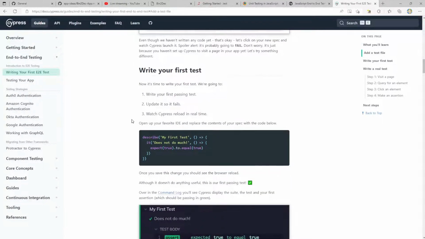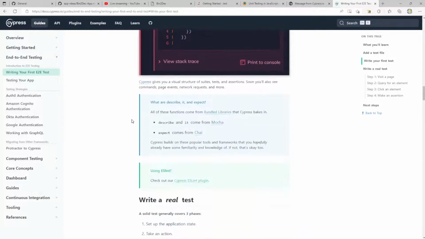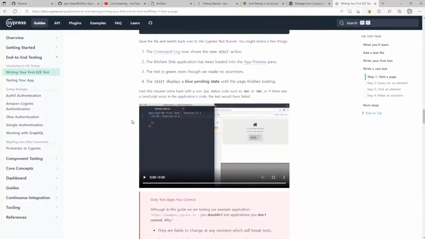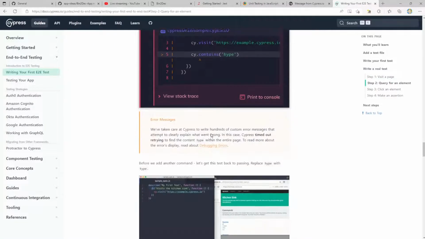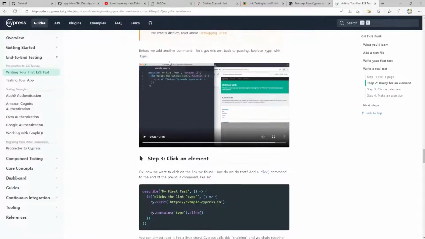Okay. Expect true. Write a real test. Set up the application state. V function, query for an element. Contains type. Oh, I like this because this is allowing me to click on things. Okay, let's do this.